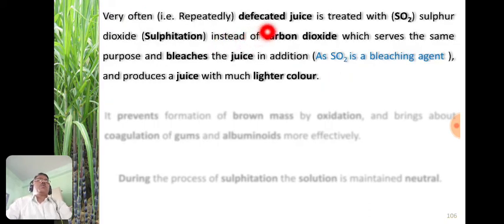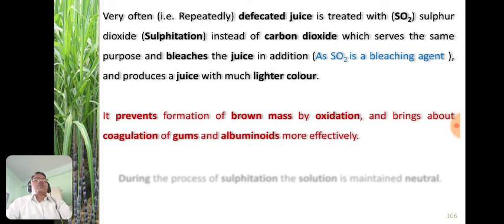This defecated juice is repeatedly treated with sulfur dioxide, that is the sulfitation, instead of carbon dioxide, because this sulfur dioxide serves the same role as played by the carbon dioxide, but in addition to that, the sulfur dioxide acts as a bleaching agent. That's why it bleaches the juice and it produces lighter colored juice of the sugar cane.